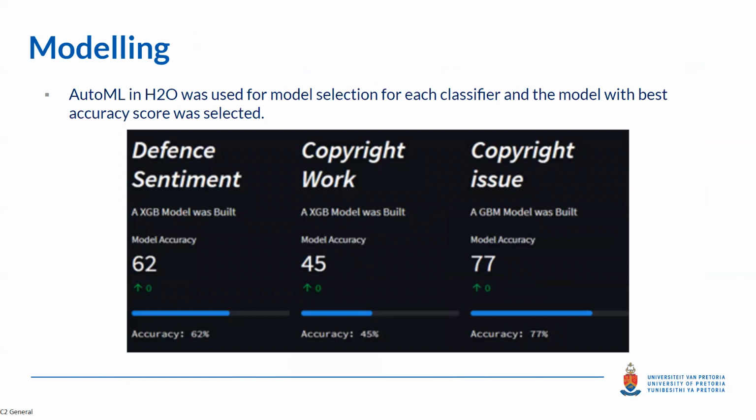After we had used H2O to find our ideal classifiers for defense sentiment and copyright work, an XGBoost, an extreme gradient boosting model, was the one that was selected. For defense sentiment and copyright work, we achieved an accuracy of 62 and 45 percent respectively. As you can see, this is a snippet from our dashboard. As we retrain the model when we get more data, we'll see our results improve. For copyright issue, we chose a GBM model, or gradient boosting model, to solve our targets. The next tab is a more detailed view of the results.